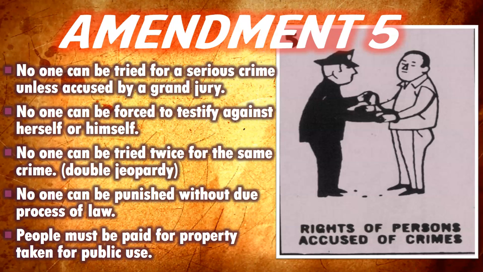The Supreme Court ruling of Miranda versus Arizona says you must be informed of your rights, or what you say cannot be used. Furthermore, no one can be tried twice for the same crime. This is known as double jeopardy. Also, no one can be punished without the due process of law.